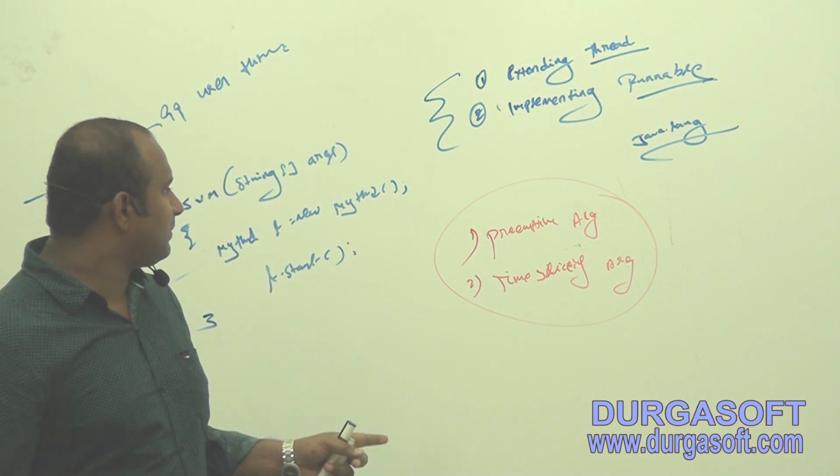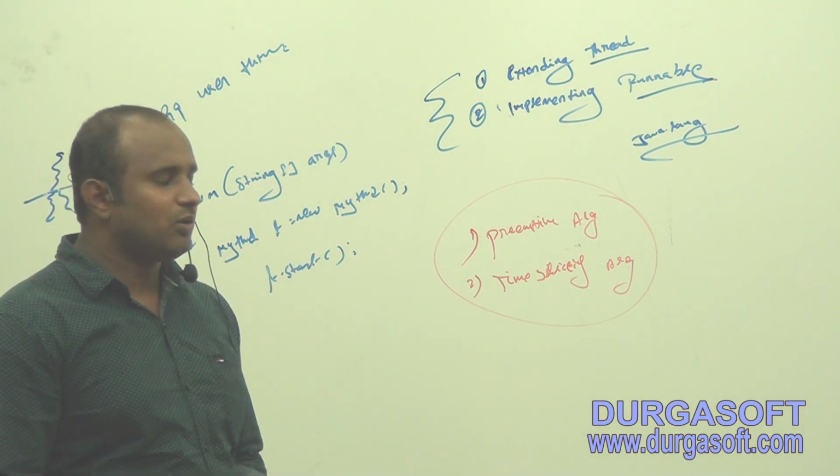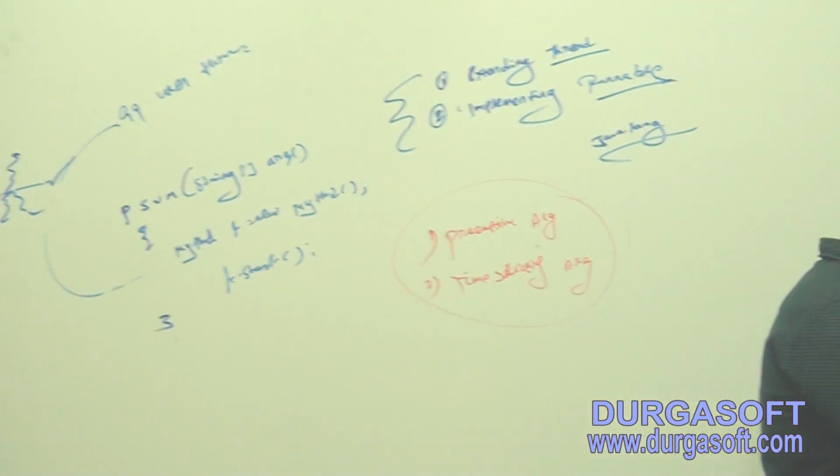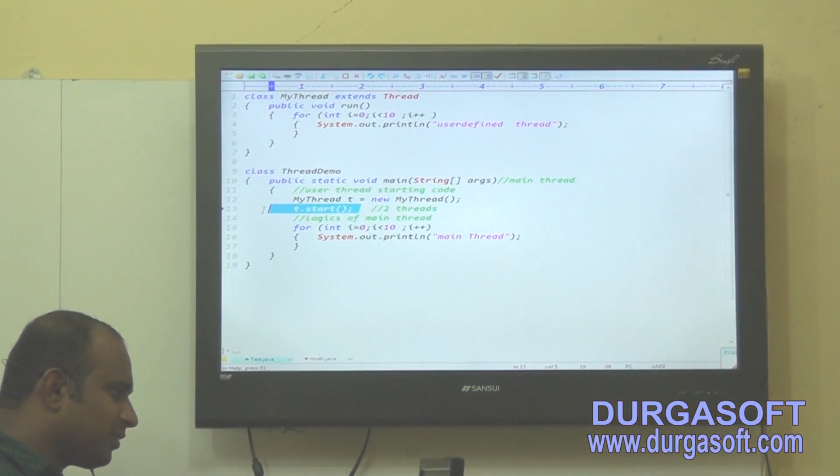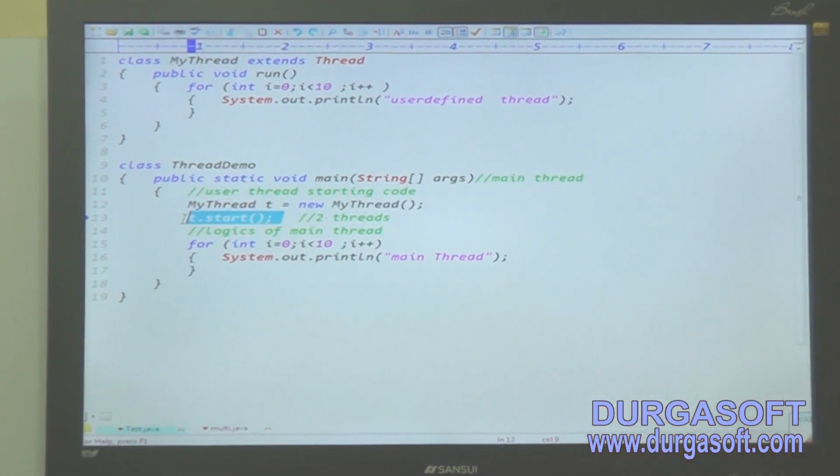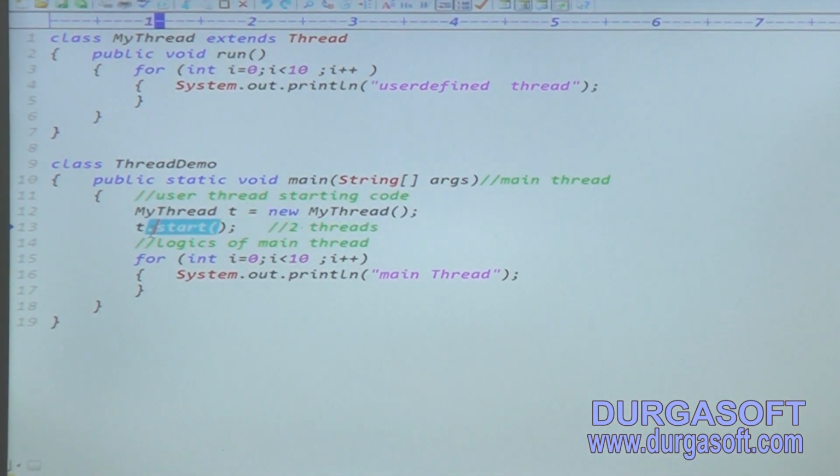Good. Now can you please concentrate on this application? We need to understand a lot of points in this example. When I call the t.start method, JVM will search for the start method in which class first of all? That's the reason I said the first example is very, very important. First 1 hour, 1.5 hours I will discuss the first example only. Concentrate. When I call t.start, the JVM will search for the start method in which class here?